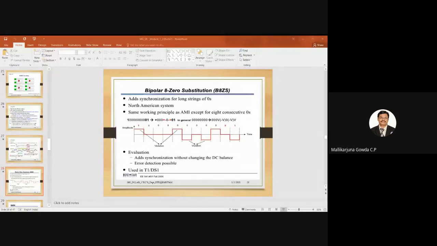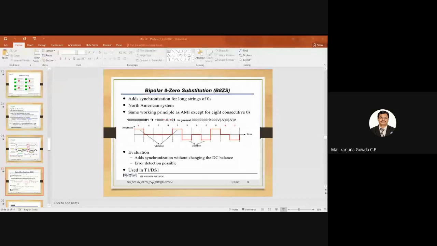The value of N. Here 8 is taken as the value of N, but the value of N can be 3 also, or 6 also.